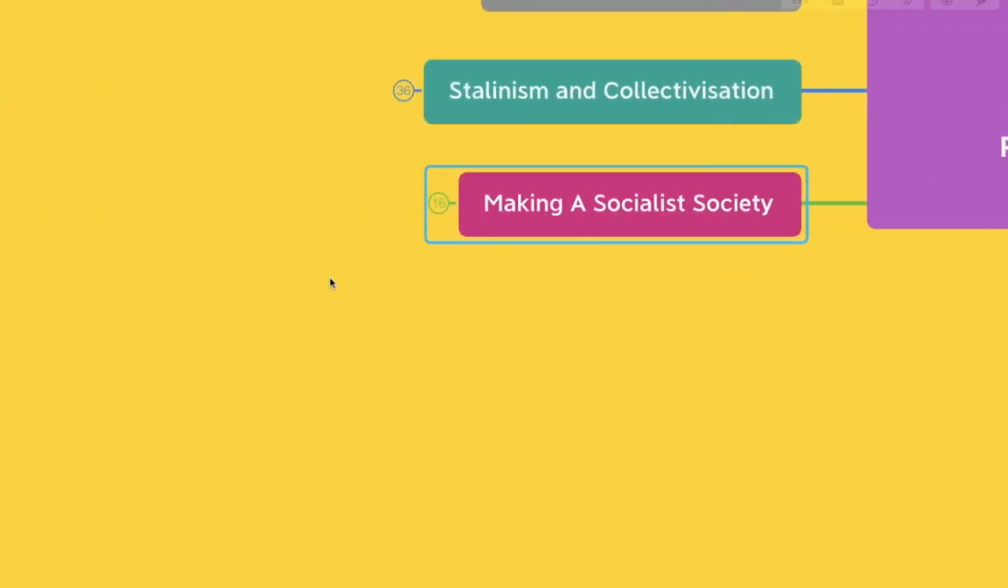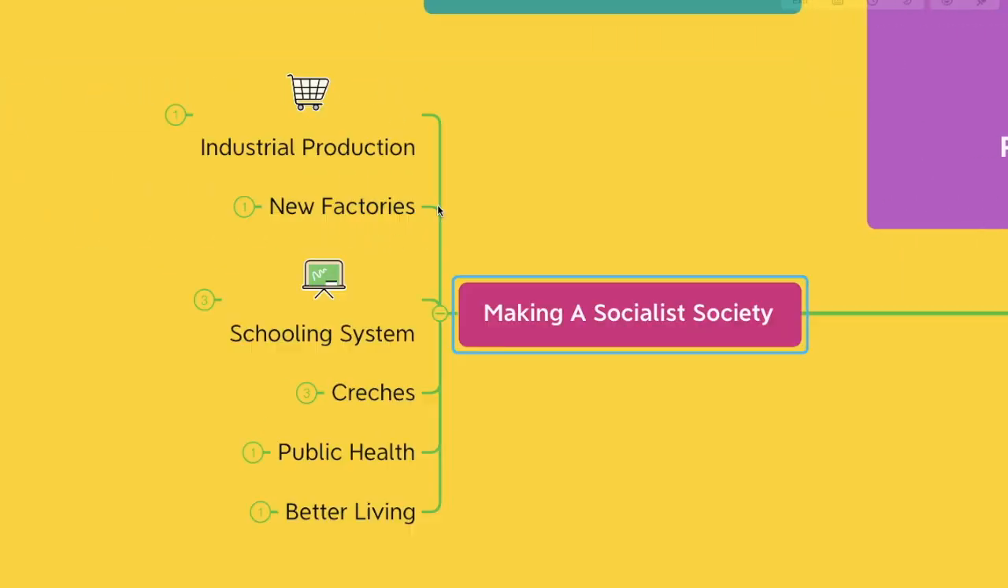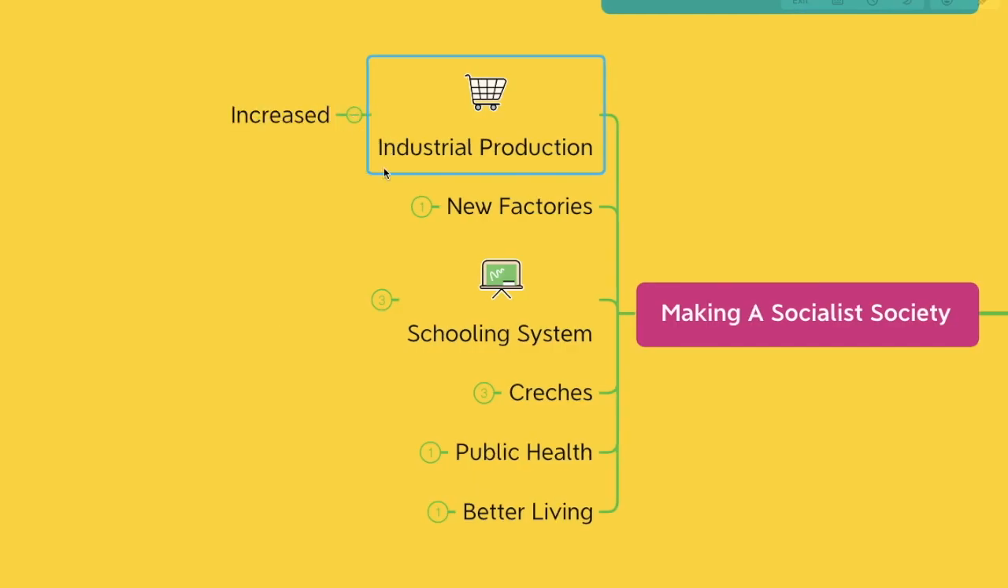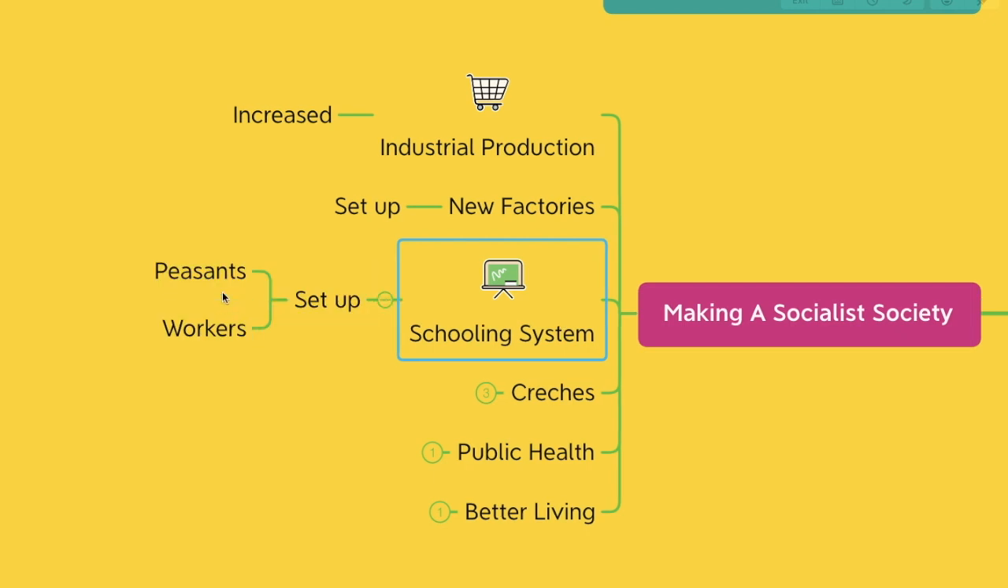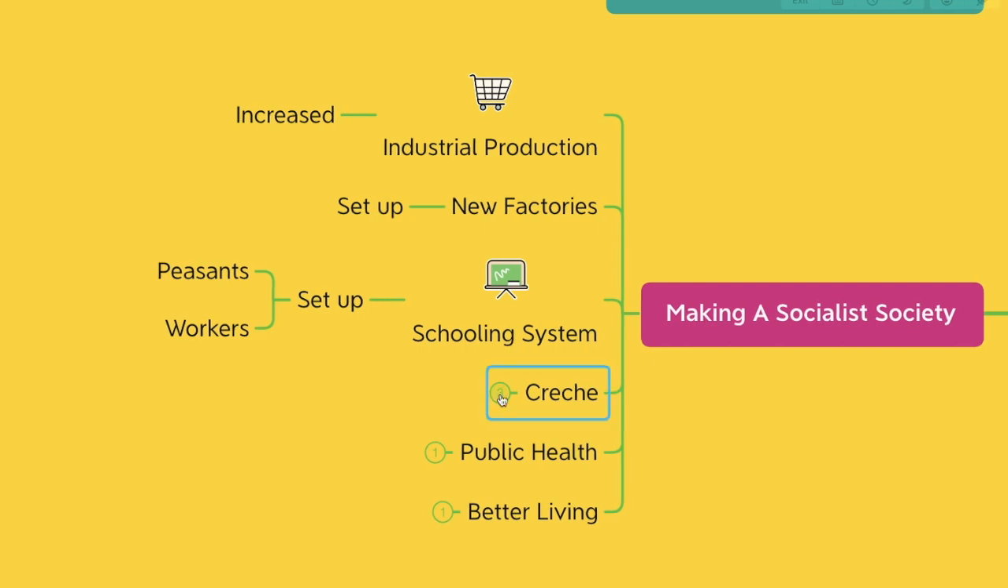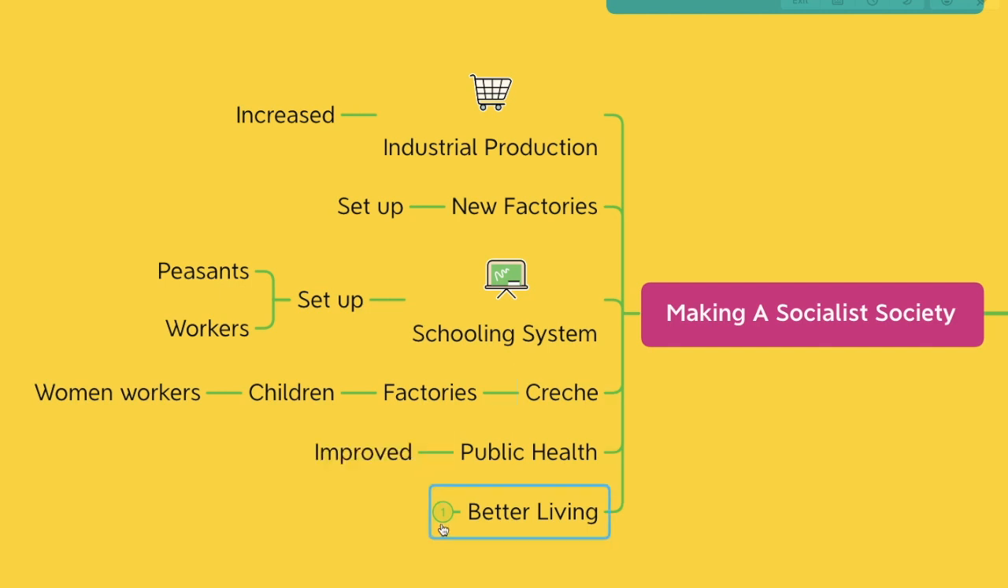Now let's see what happened during the making of a socialist society. Industrial production increased. New factories were set up. A schooling system was set up for peasants and workers. The creche was set up. Now what's a creche? Basically it's a place where babies and young children are cared for during the working day. And this was specifically made in factories for the children of working women. Public health was improved, and now there were better quarters for the workers to stay.